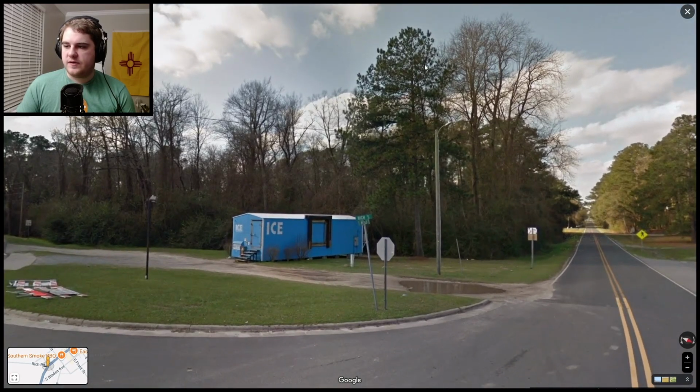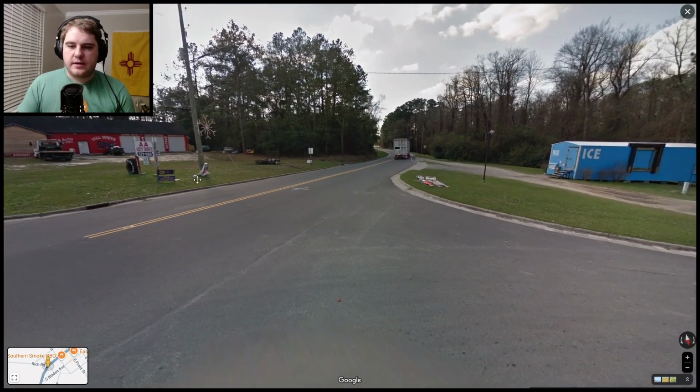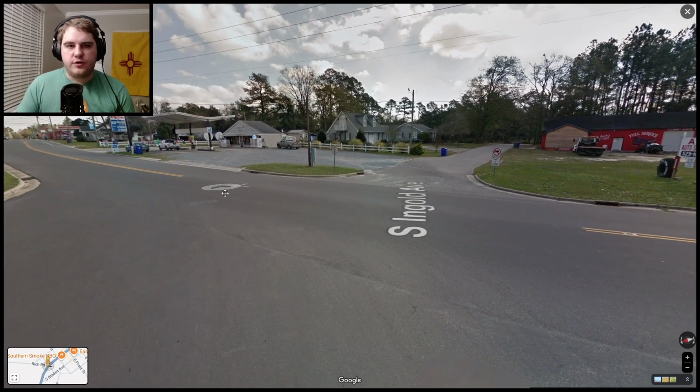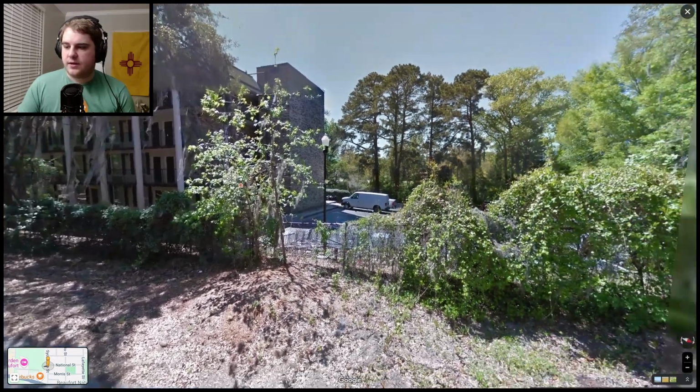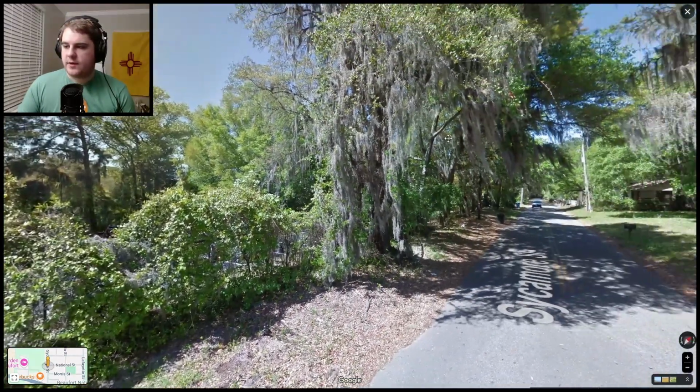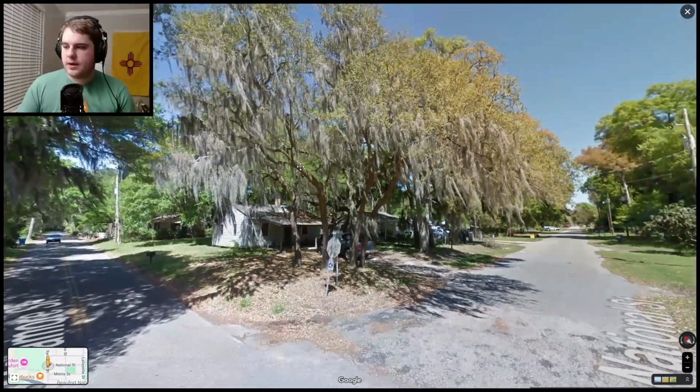We do have the presence of some southern pines again. It is very flat and forested, and I'm sure you've already heard this 20 times. I did want to mention again that you do still see Spanish moss in places that are not Florida. In this case, this is coastal South Carolina, where we have a lot of the Spanish moss and some southern pines as well.